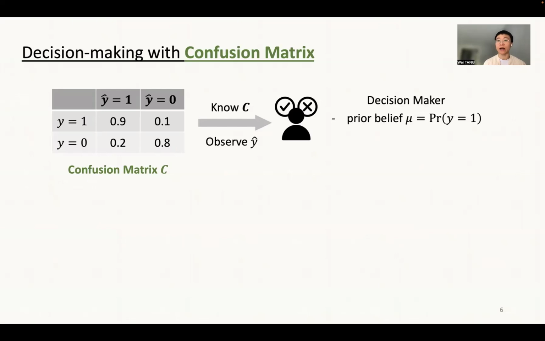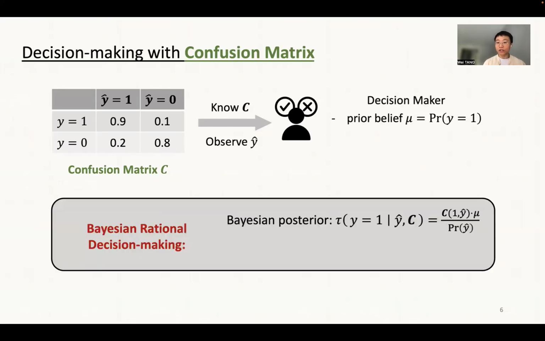The decision makers are Bayesian in the sense that they initially have a prior belief about the underlying true outcome, and they can infer a Bayesian posterior about the true outcome when provided with predictions output from the AI algorithm.